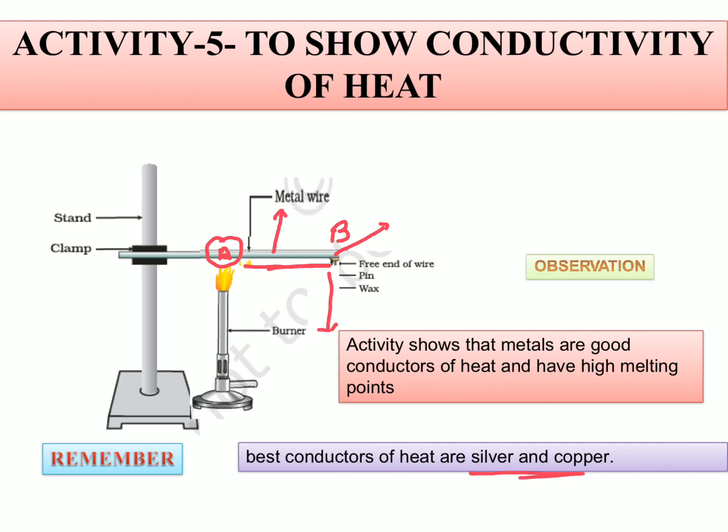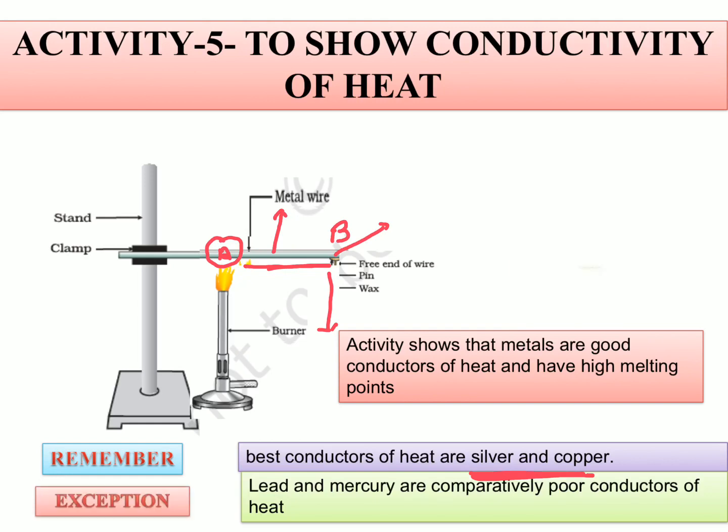Now the point to be remembered: best conductors of heat are silver and copper. These two metals are the best conductors of heat. Is it clear? So up to now all the activities which are discussed, are they clear to all of you? If there are any queries, if you are not understanding, you may ask me. Okay, so now moving to the next activities, because these are very simple activities about which you have already studied in the previous classes.